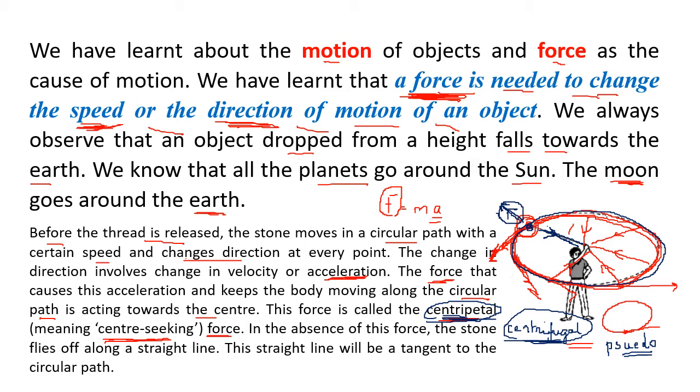So that is the basic idea we can see when the planets go around the sun. Imagine the boy is the sun and the stone is the planet, and the planet is going around the sun. Though we cannot see any string between the sun and the earth, we can consider there is something there which is causing this force. And the same goes for the moon and the earth, when you take the boy as the earth and the stone as the moon going around the earth. So this motion makes the object go round and round, and that is what we have observed in planetary motions.